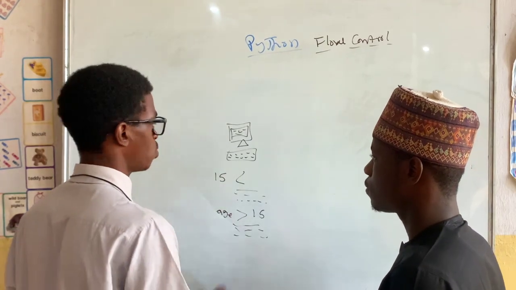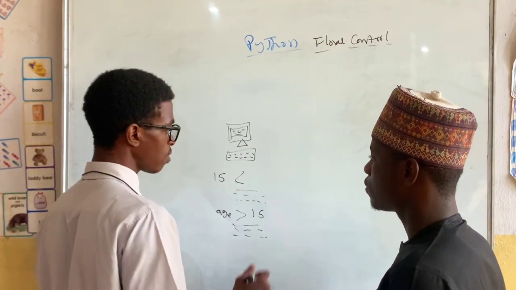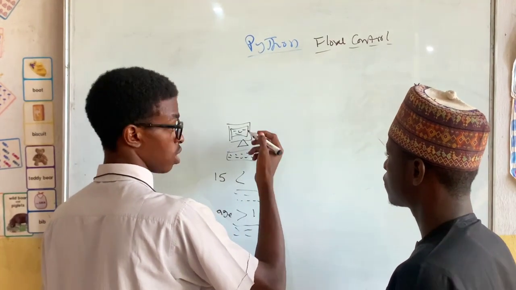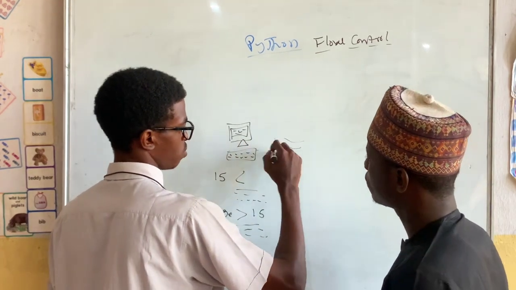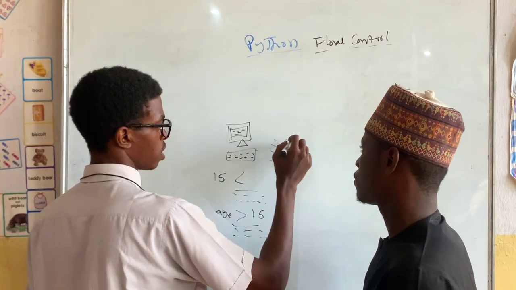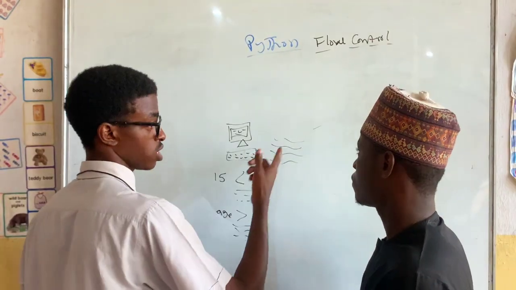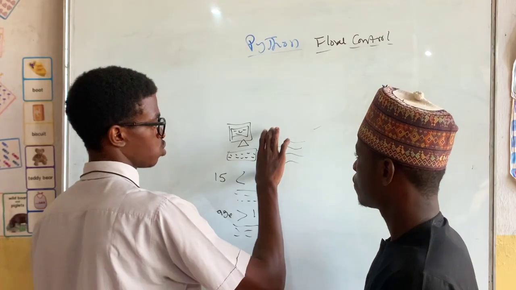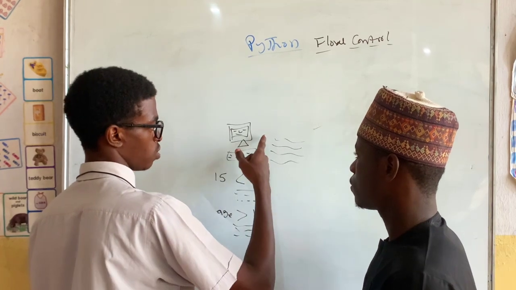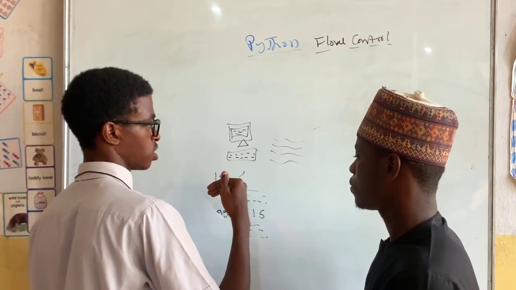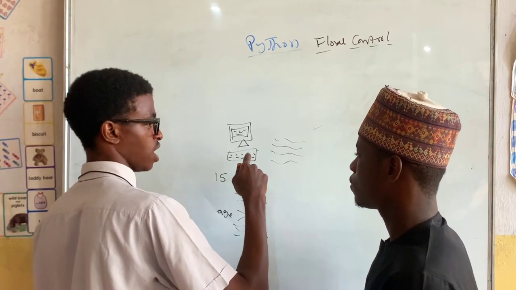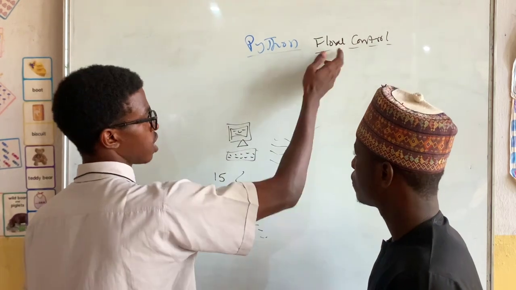And let's say you want your computer to repeat some certain action. Maybe you tell your computer to make a post on Facebook or download a YouTube video. So you write instructions for your computer to download a YouTube video. Then unfortunately you don't have internet access, and your computer cannot reach YouTube. So instead of the computer stopping the program at all, the computer will keep repeating that task. When the computer tries to access YouTube and there is no internet connection, the computer will say, okay, let me try again. No internet connection, then the computer will say, let me try again. Do you understand? So it's also under flow control.